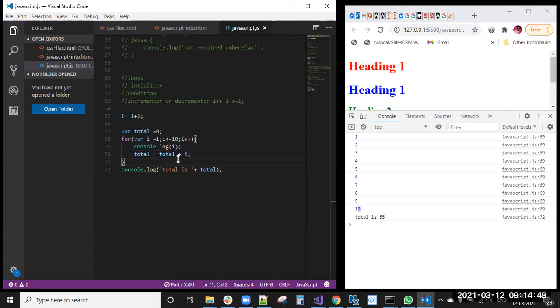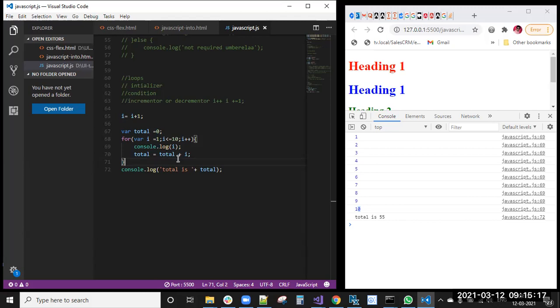We have two more loops, for of and for in loop. About that, I will explain: the for of loop is mostly useful for iterating arrays, array values. And the for in loop is mostly useful for iterating object values. So in the object class, I will tell you about the for in loop. In the array class, I will tell you about the for of loop.